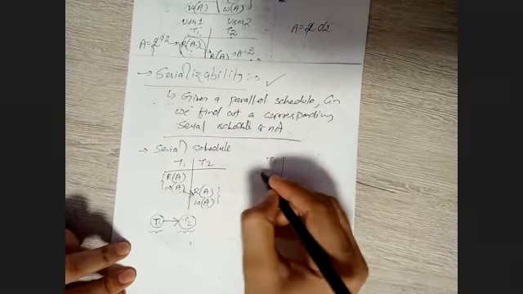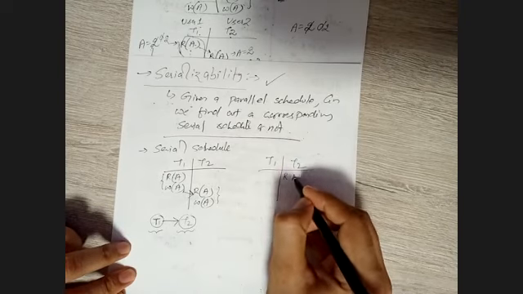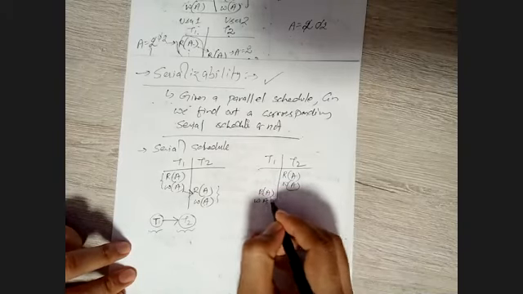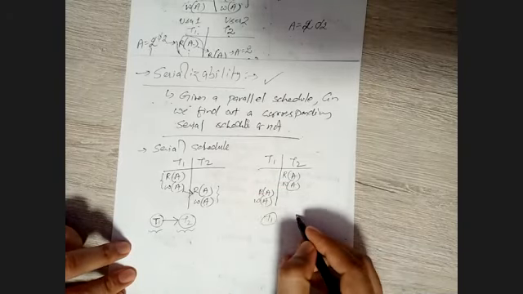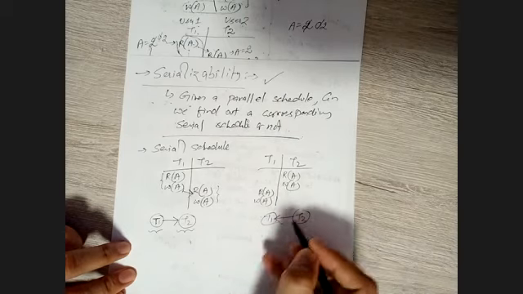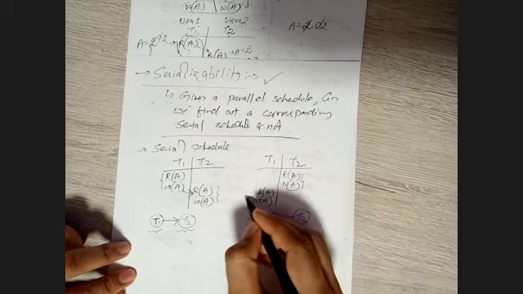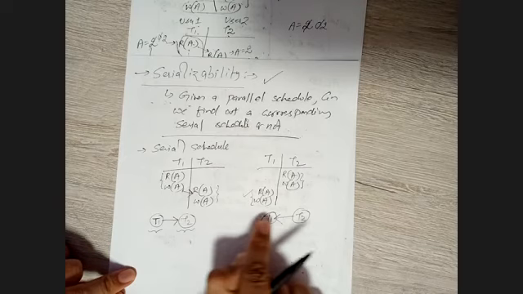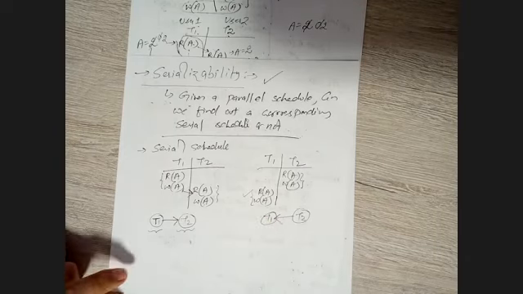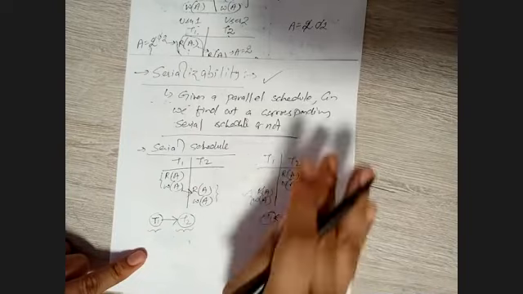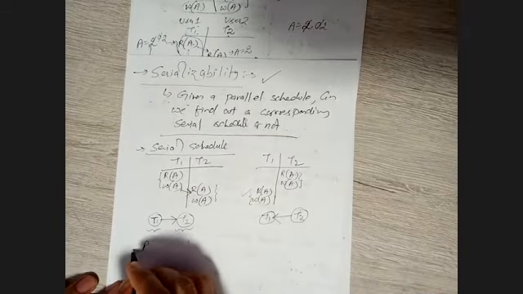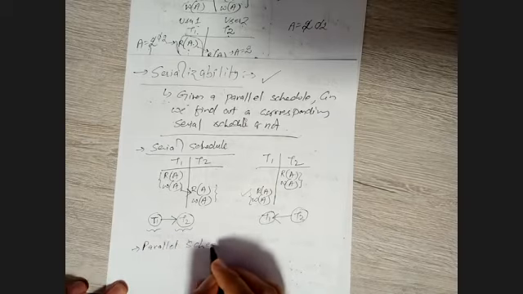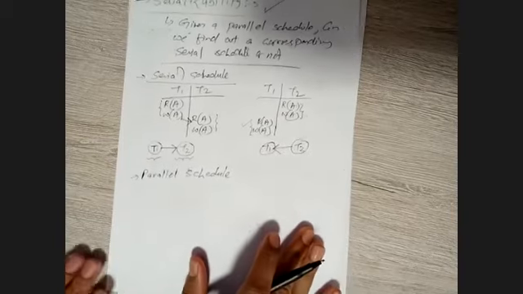Also, let's say we gave the priority to the T2 transaction first. We can draw that like this. In this scenario, from the T2 transaction we are going to T1. That is, first this is executed, and now the turn of T1 comes over here. So these are serial schedules basically. One after the other, we are executing the transactions. Hence such serial schedules are always serializable. But parallel schedules, we need to deal with parallel schedules.